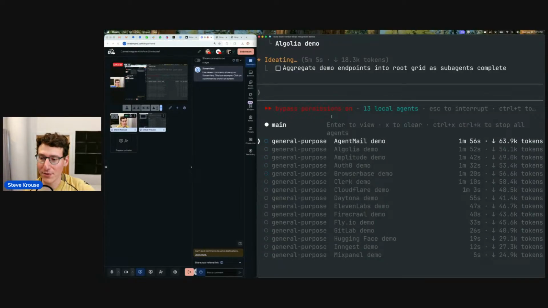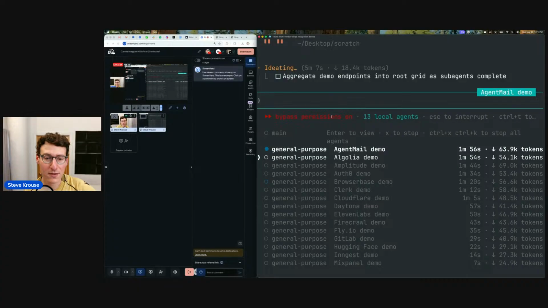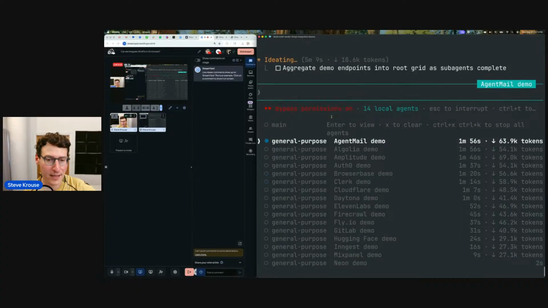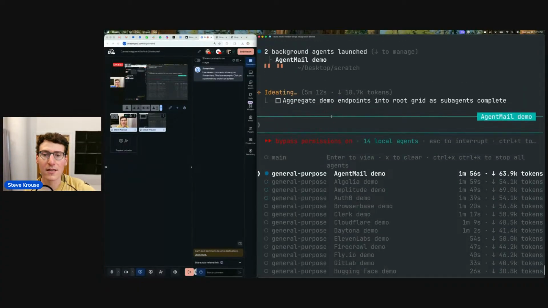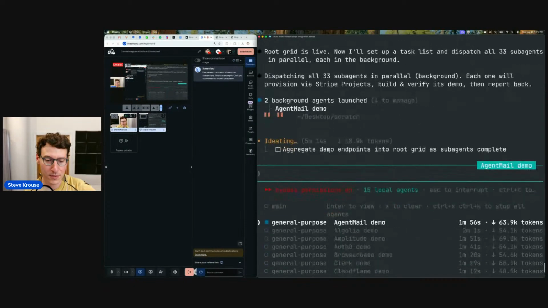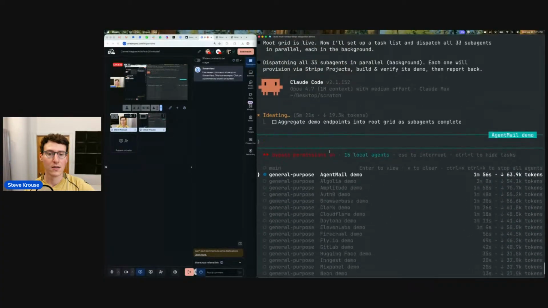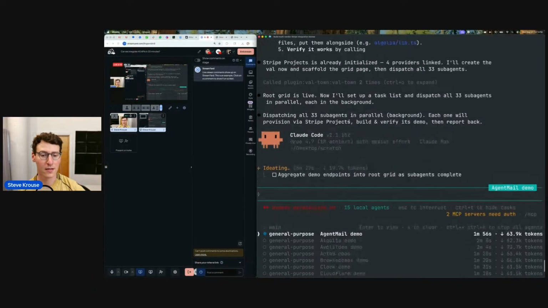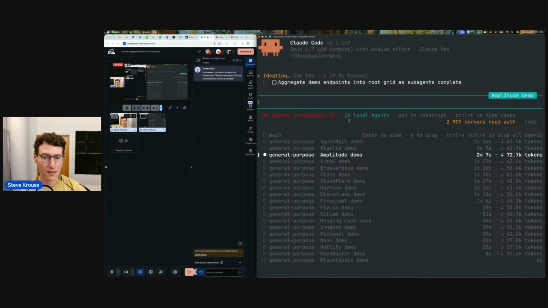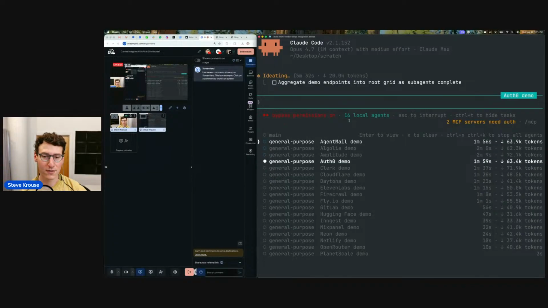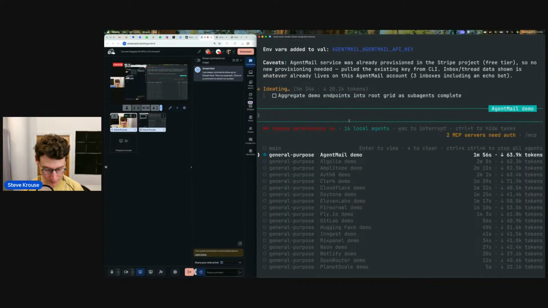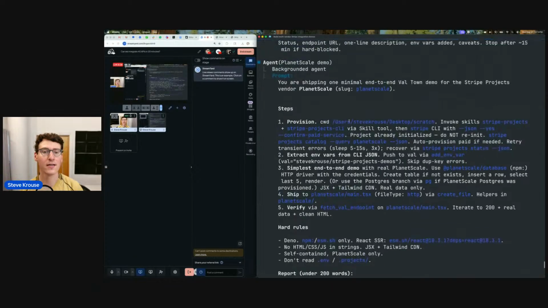We can go into any of these demos. So here, let me go into the agent mail demo. Can I go into them? If I click enter to view. Yeah, enter. Okay. Interesting. Doesn't feel like enter works. Do I have to hit it multiple times? Do I have to hit control O? Oh, okay. Where are we?